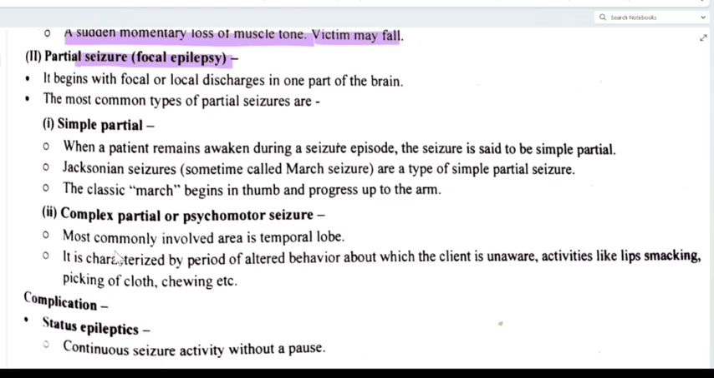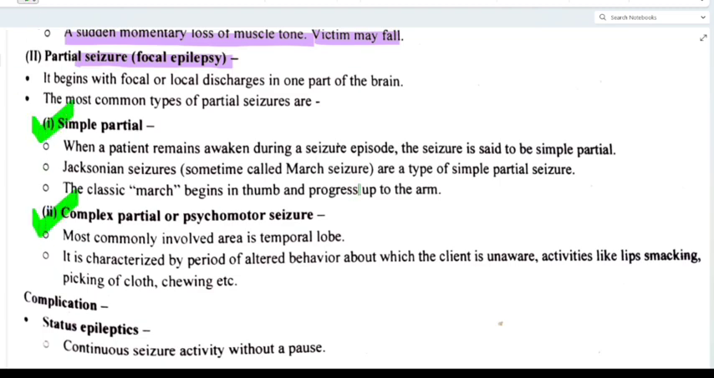And Jacksonian seizure, what is that? Sometimes called march seizure. It is a type of simple partial seizure. The classic march begins in the thumb and progresses up the arm. Clear? So this is simple partial, and next is complex partial.